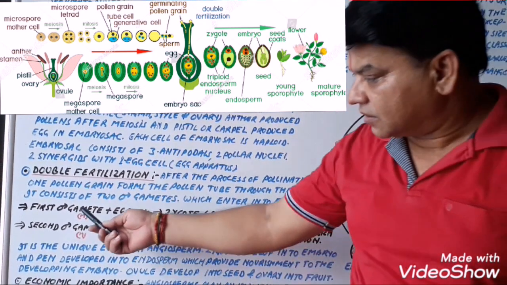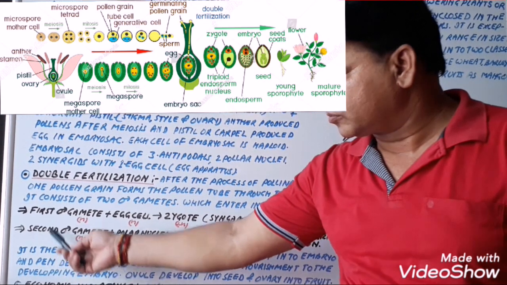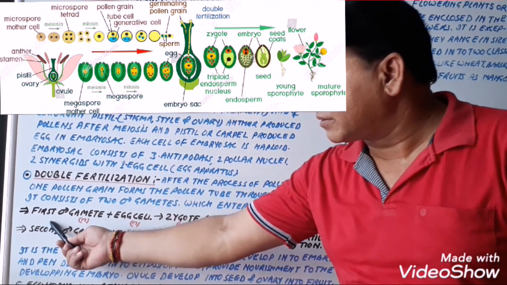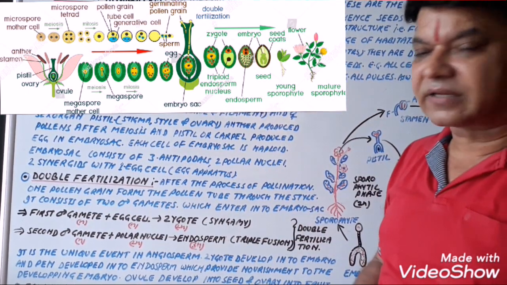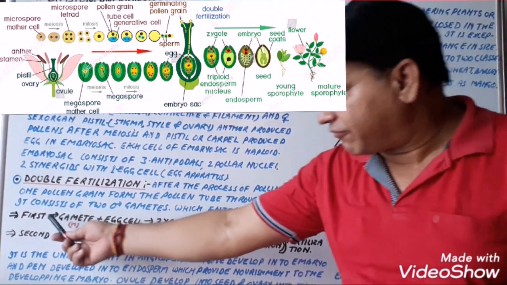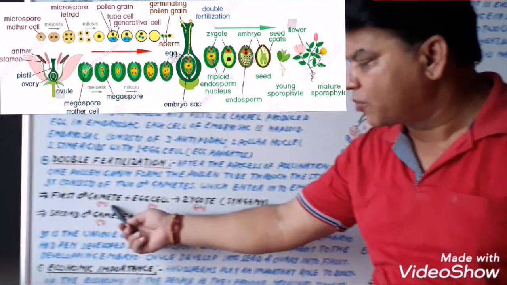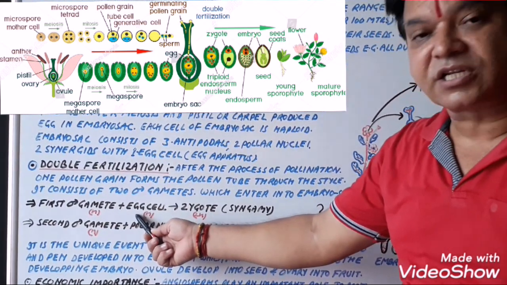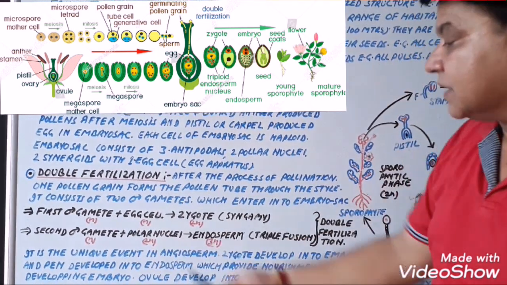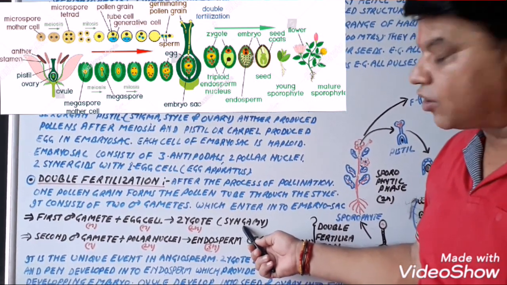Now, the process of double fertilization, try to understand by means of these two points, or these two equation types. Now the pollen tube enters the embryo sac through the micropyle inside the ovule, and the first male gamete fuses with the egg cell. The male gamete has the haploid number of chromosomes and the egg cell also has the haploid number of chromosomes, because both of these are formed after meiosis. They form the zygote. This phenomenon is known as syngamy. This is a kind of true fertilization.